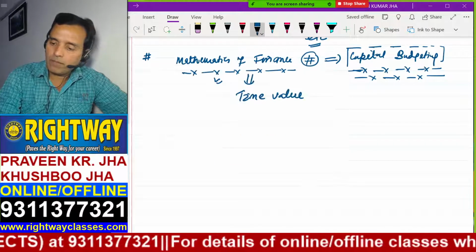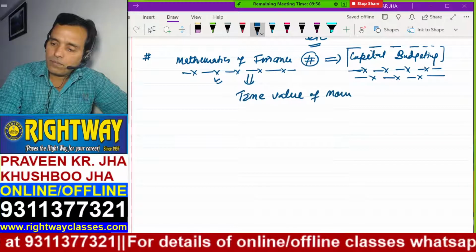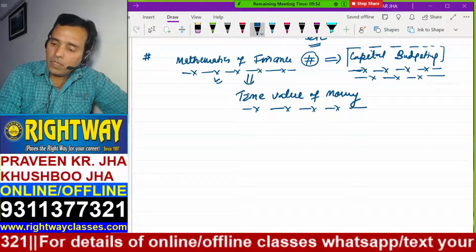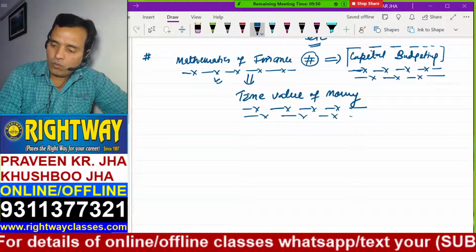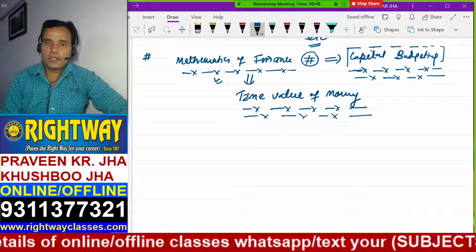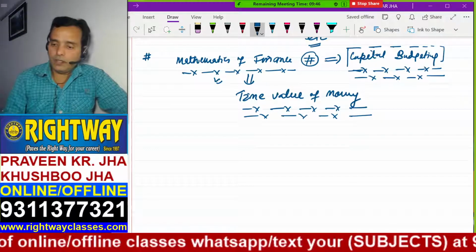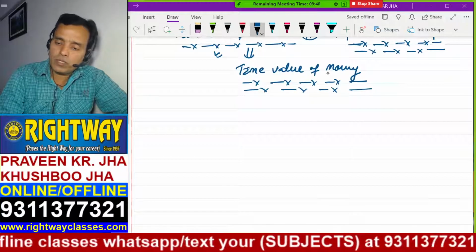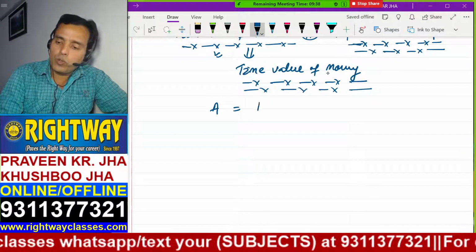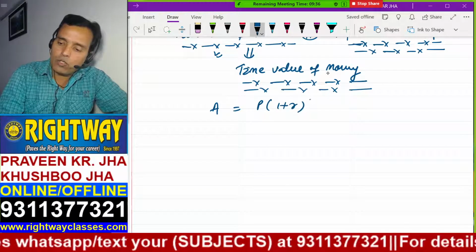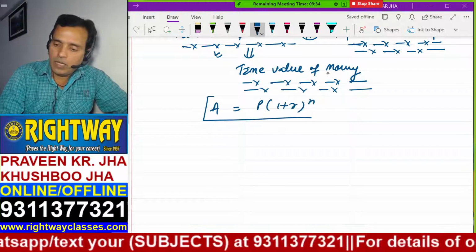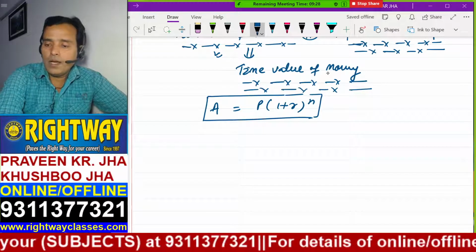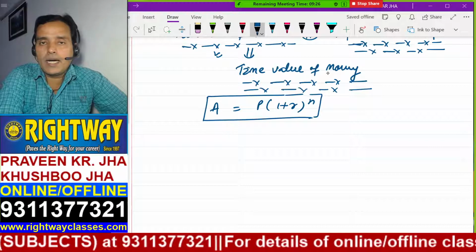In the early age, when you may have been around 10, 12, 13, 14, you may have come across a very simple formula: Amount equals P into (1 plus R) to the power N. Have you been introduced to this formula in your school days? Amount equals P into (1 plus R) to the power N.